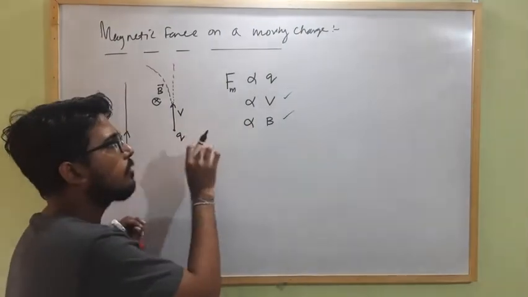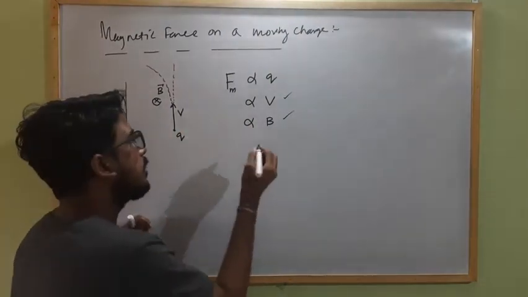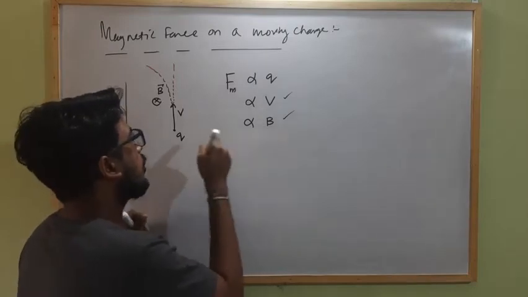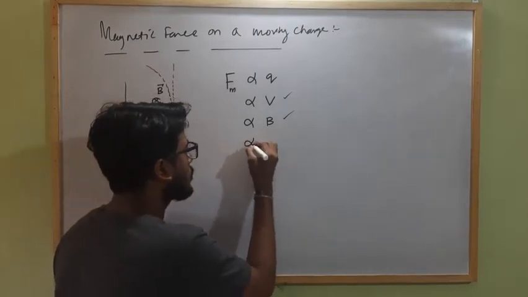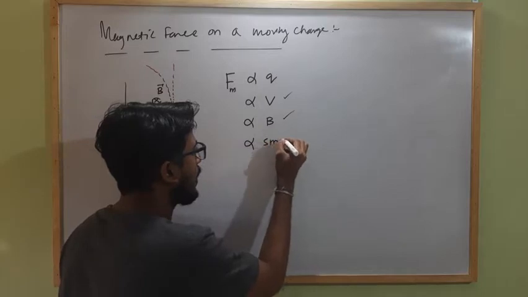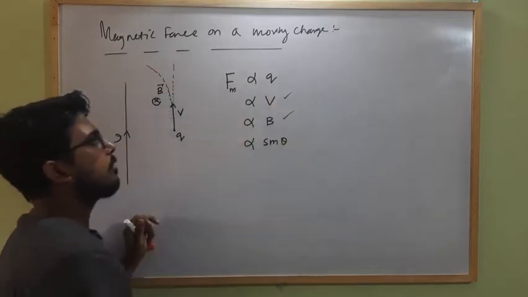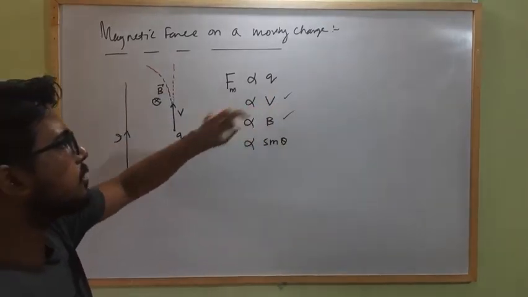That means the force acting on it will be 0. So experimentally it was obtained that the force also depends upon the sine of the angle between the direction of magnetic field strength and the velocity of the charge.